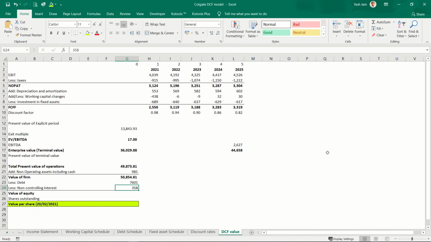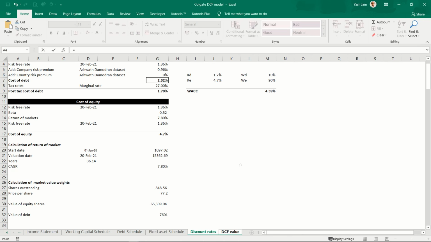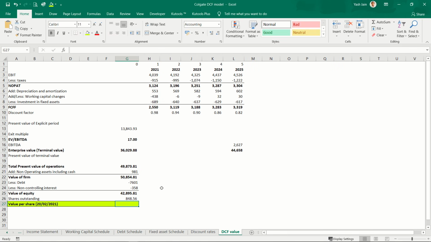So value of equity would be, let's use negative sign here, minus and minus. Okay, so value of equity would be this plus this plus this. This is value of equity. And shares outstanding, I already have it. So shares outstanding is this much, enter. Now value per share would be total equity divided by shares outstanding. It comes around $50.55.